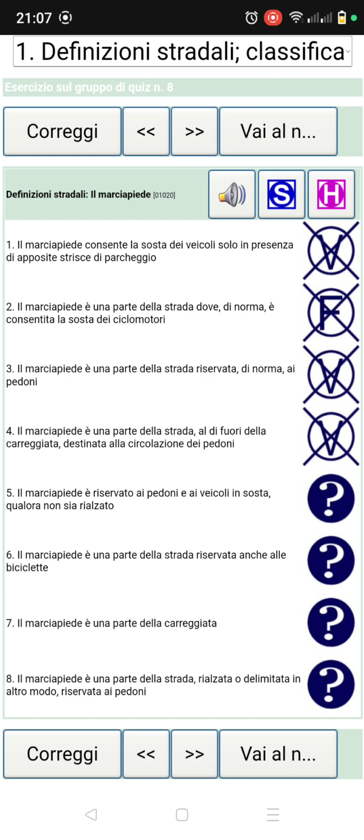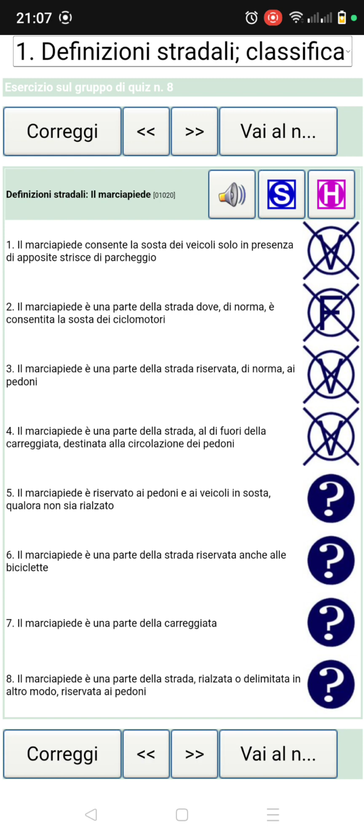So number 5. I marciapiedi è riservata ai pedoni, ai veicoli in sosta qualora non sia rialzato. Let me read it and explain with English, because when you try to explain it like that, it's very complicated. I marciapiedi è riservata ai pedoni.